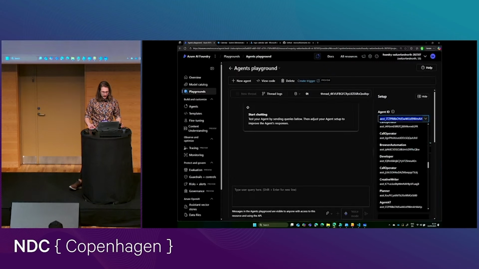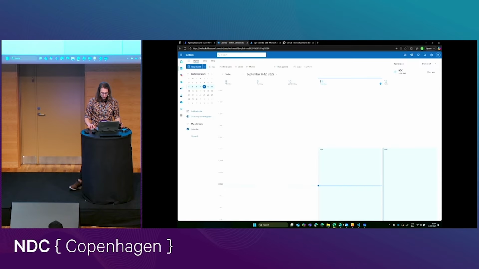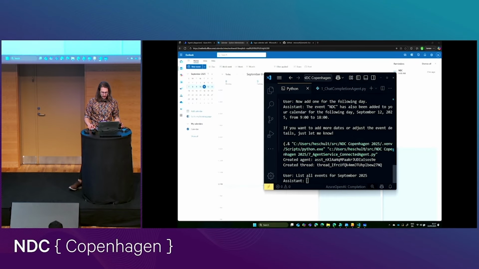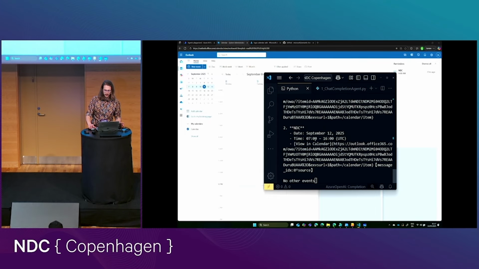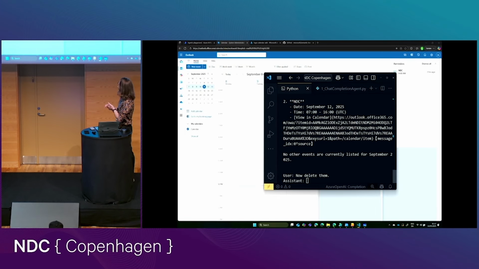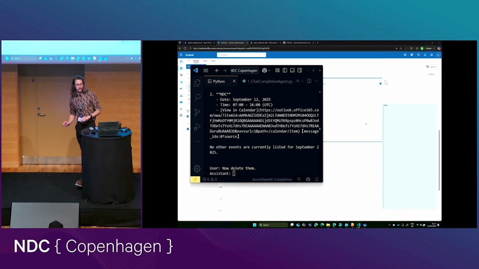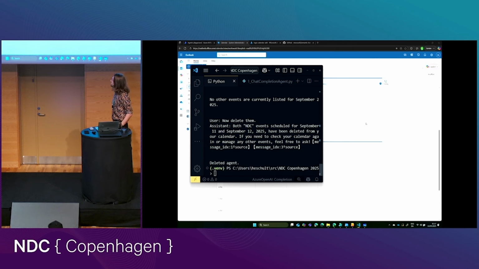And if I run this, let's open the calendar in the back. Ideally, what happens is that it fetches the agent and then it starts. So first it lists all of my calendar events. Here we go. And then I ask to delete my calendar events. And there's a reason I'm doing this on a demo account and not my actual Outlook. There we go. There's one. And the other one should disappear in a second as well. There we go. So we see this works.